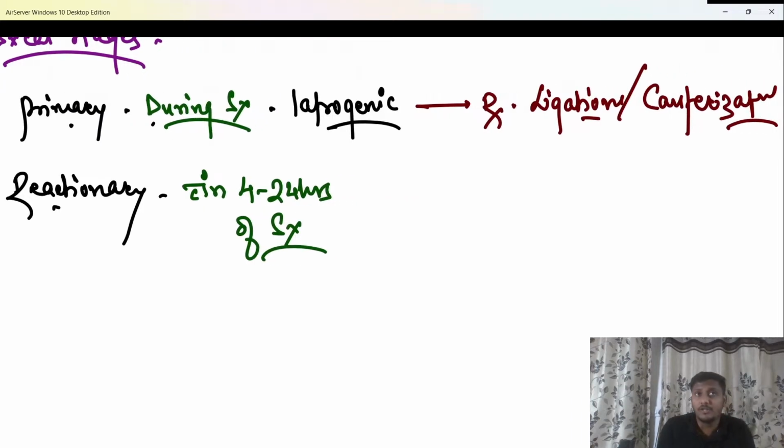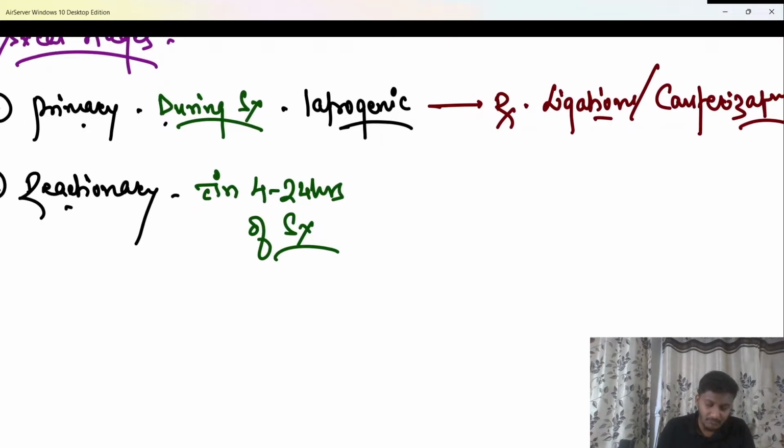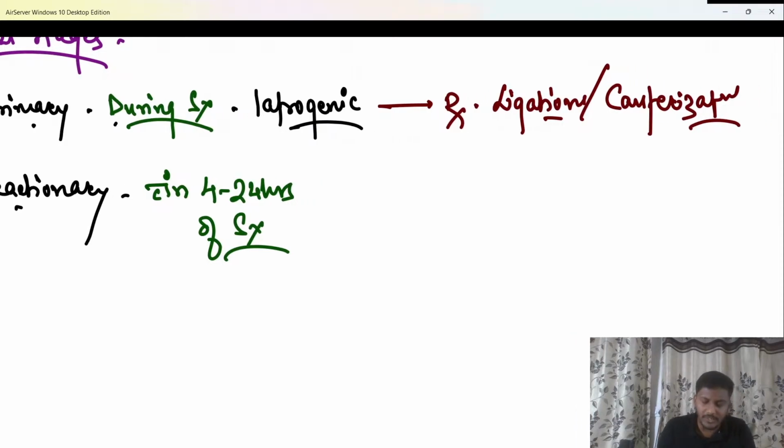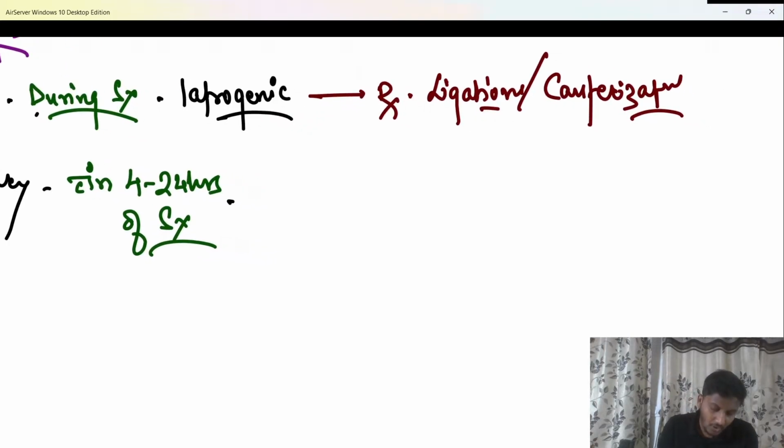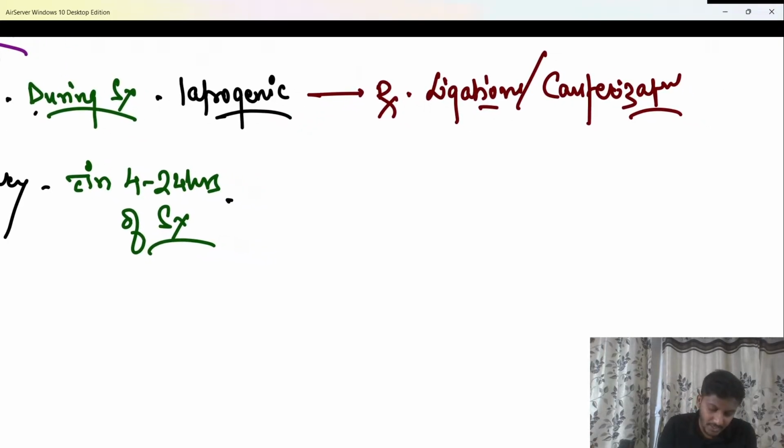This is not only important from ENT but also a very important topic of surgery. Do remember that. Okay? So for all surgeries it is common. So any hemorrhage or bleeding from the surgical site within the first 4 to 24 hours of surgery is reactionary hemorrhage. The cause of reactionary hemorrhage, beta, the most common cause is slippage of knot or slippage of a ligature.